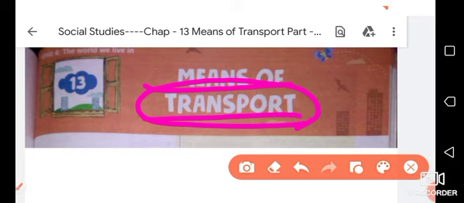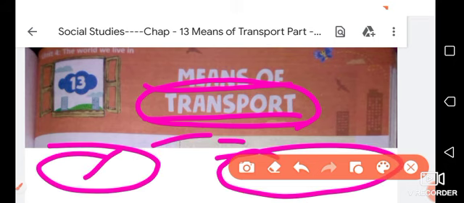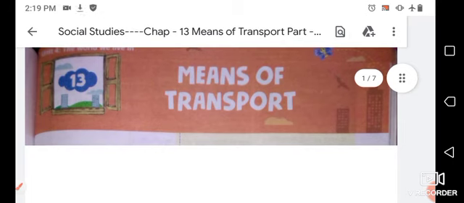The movement of people or goods from one place to another is called transport. Now, what is the meaning of means of transport? The vehicles that we use to take goods or people from one place to another are called means of transport.